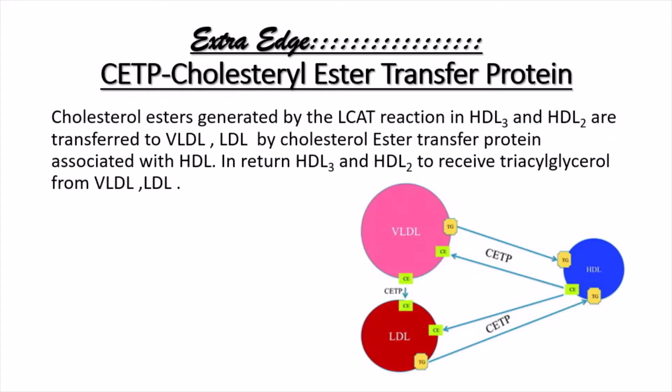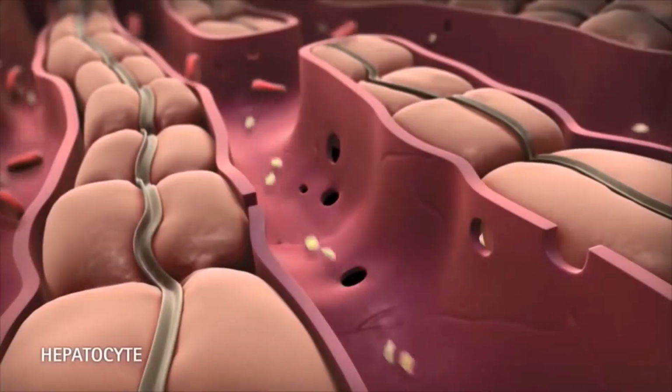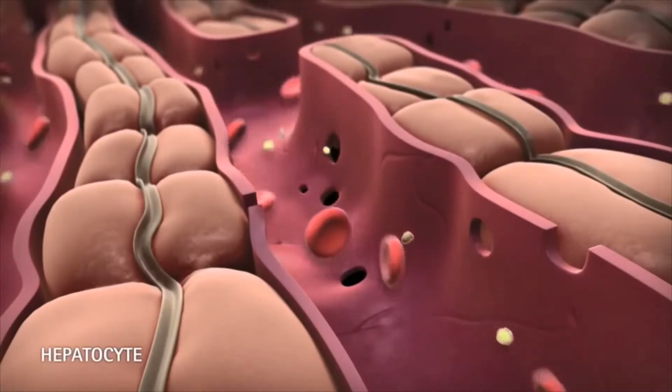Just an extra edge, what is CETP, cholesterol ester transfer protein? These are the proteins which are present on the surface of the HDL and are responsible for the transfer of cholesterol ester from the HDL to VLDL and LDL. और ये cholesterol ester HDL के पास कहाँ से आया? By the action of the enzyme LCAT, lecithin cholesterol acyltransferase. In return, HDL3 and 2 receive triacylglycerol from VLDL and LDL. Now let's see an animation to understand what is the metabolic fate of HDL.